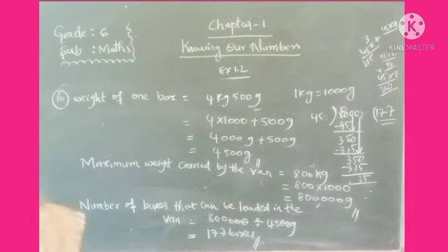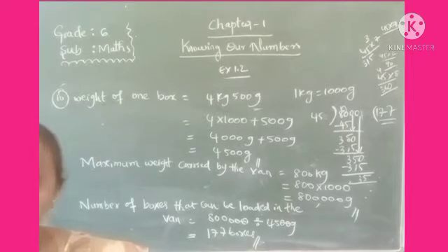177 boxes. Is it clear? Right. Copy that, children. Okay, so like that. Now I want to give one more question. Can you do that? Okay.